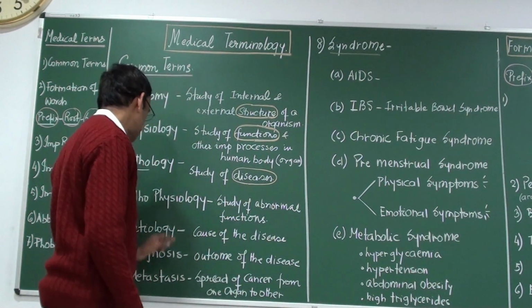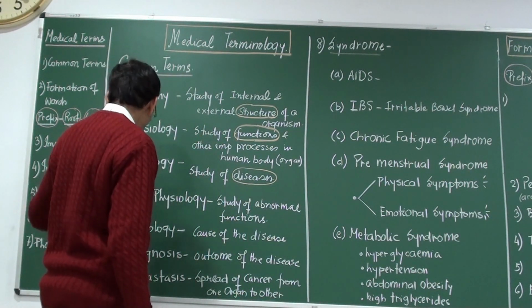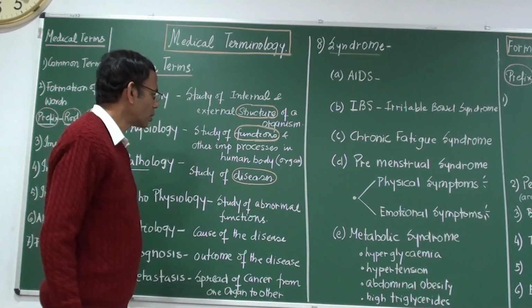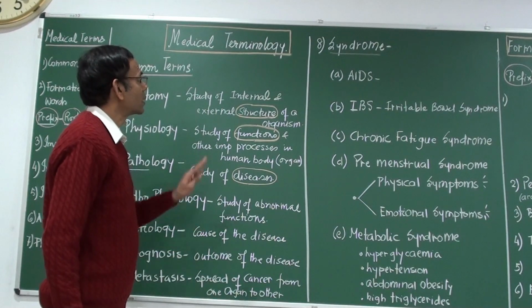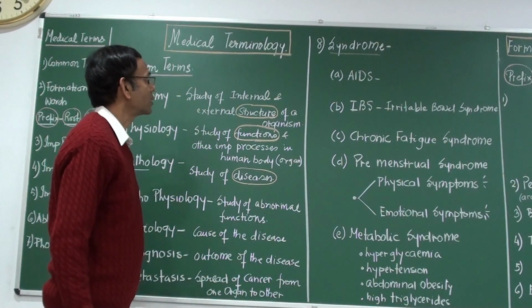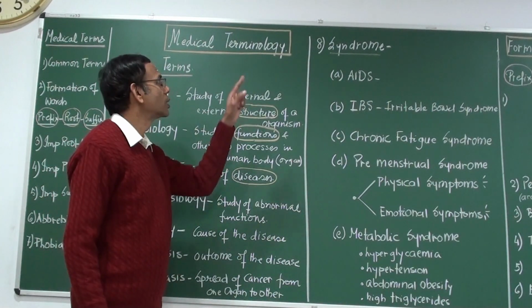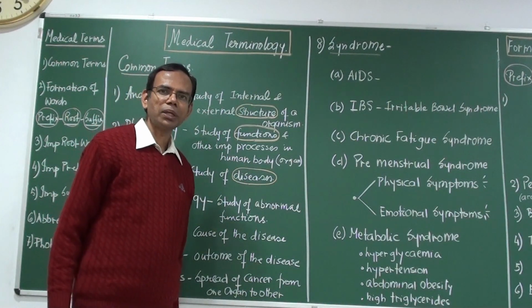Okay, metastasis. So we have learned 7 words. Now, let us learn another word, and that is syndrome. What does syndrome mean?